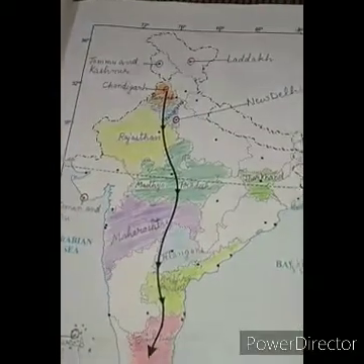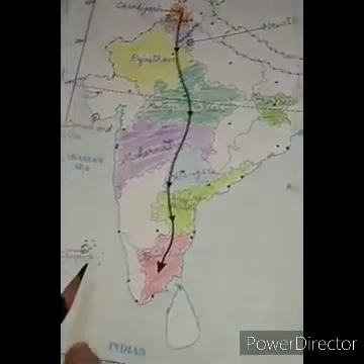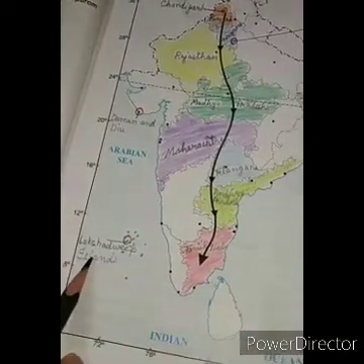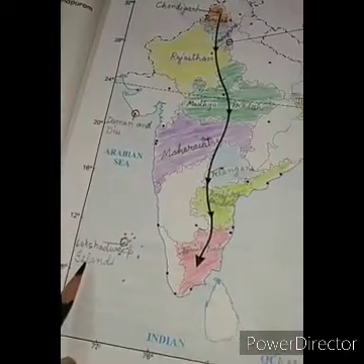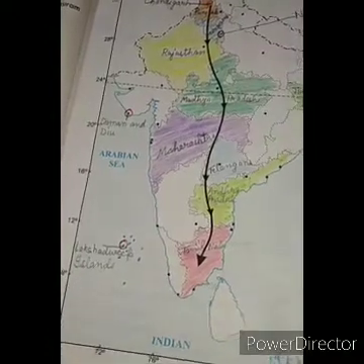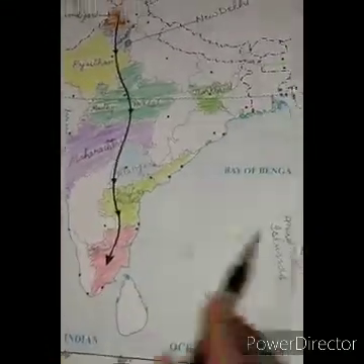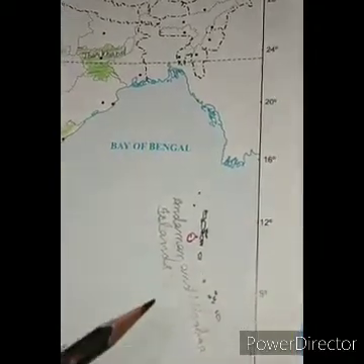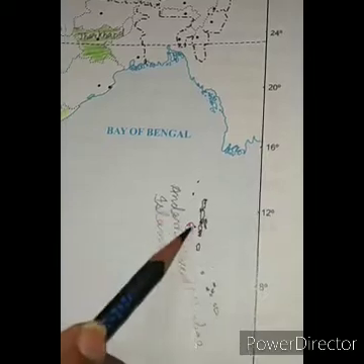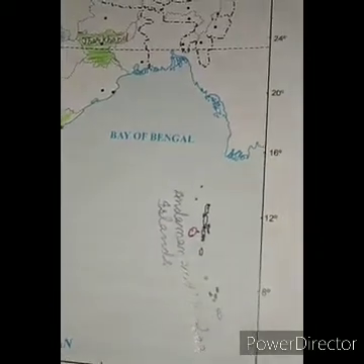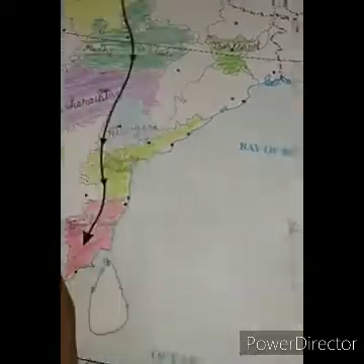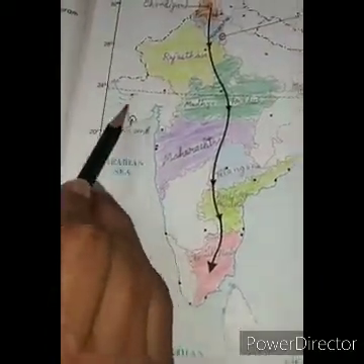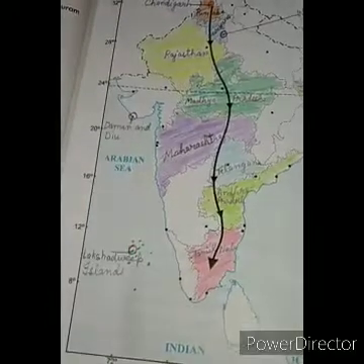Then we have Lakshadweep. You can see a group of islands here in the Arabian Sea. These are Lakshadweep Island and this is also a union territory. Now the next question is asking Andaman and Nicobar. You can see in the Bay of Bengal we have Andaman and Nicobar group of islands. You will mark this and circle here. Then we have Daman and Diu. You will find this territory and this is nearby Gujarat only. This part is Gujarat. You can see here.